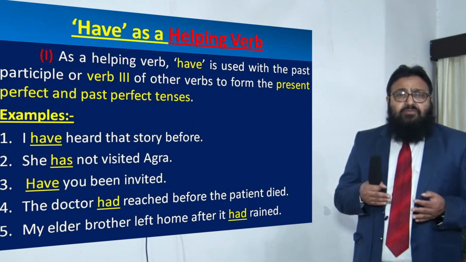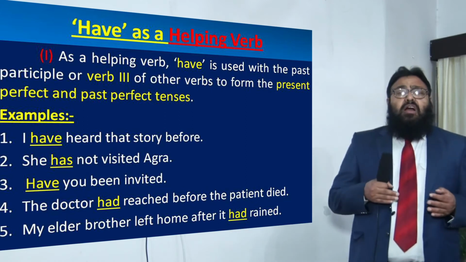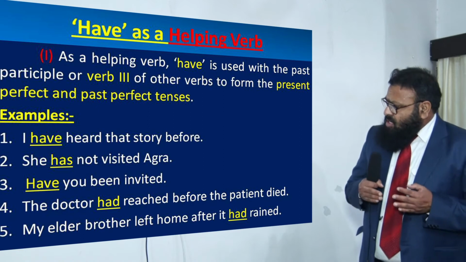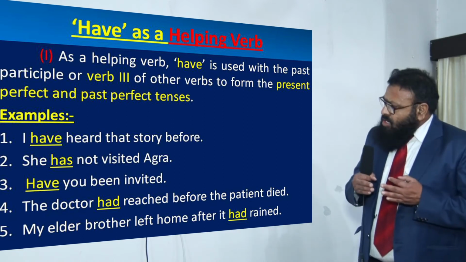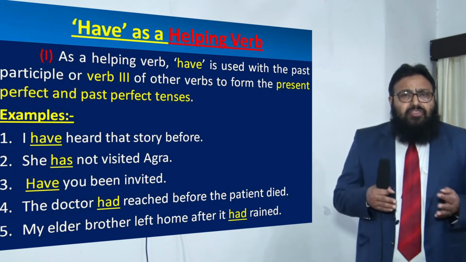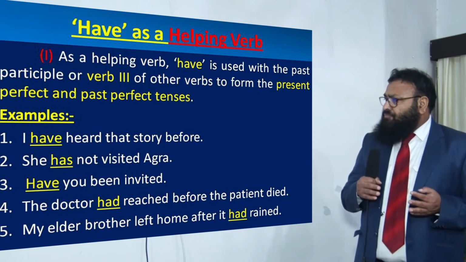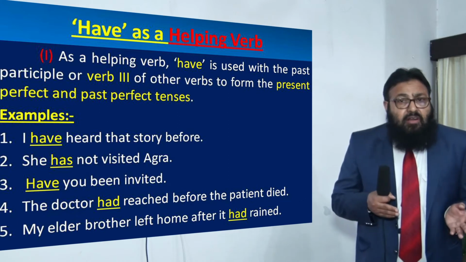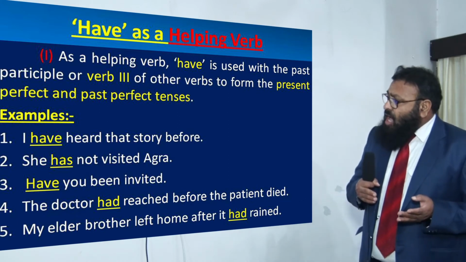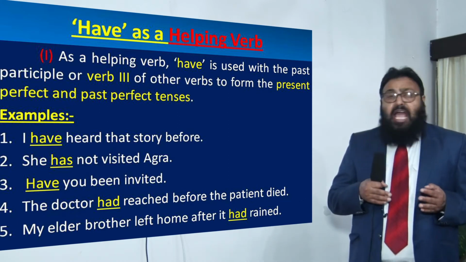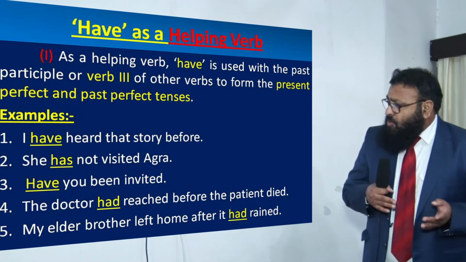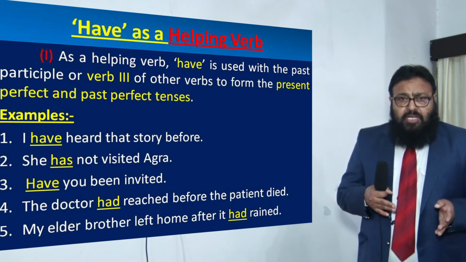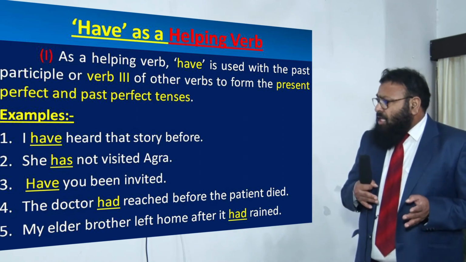It is helping the main verb heard, and it helps us to denote that it is in the present perfect tense. She has not visited Agra. Once again, has is a helping verb, and it is helping the main verb visited, present perfect tense.